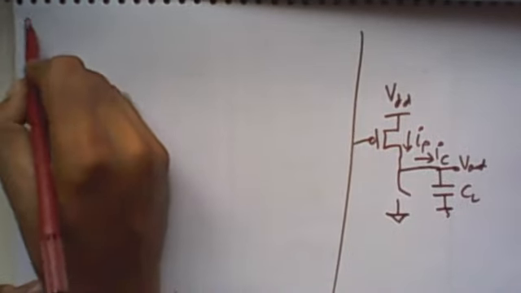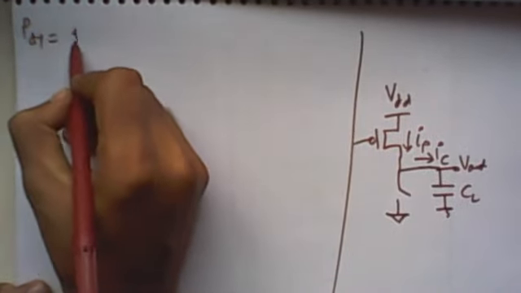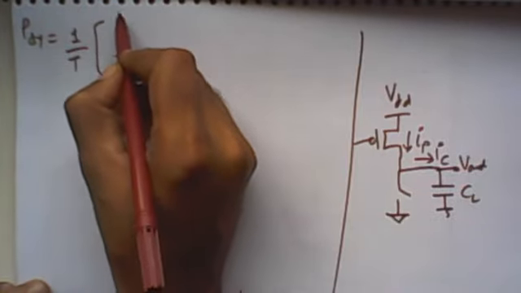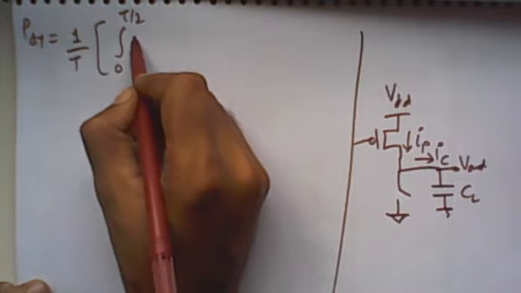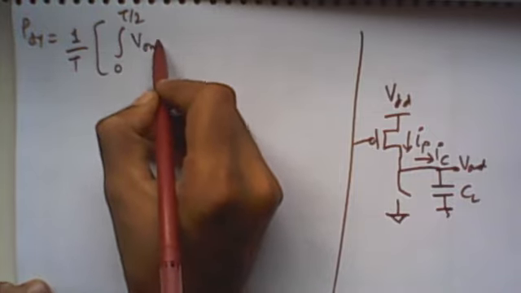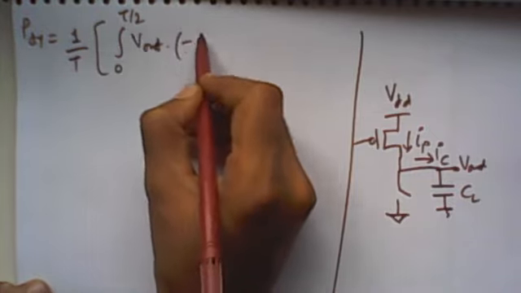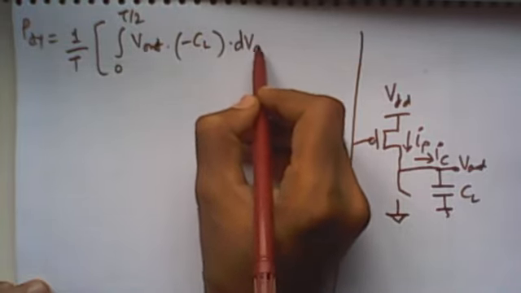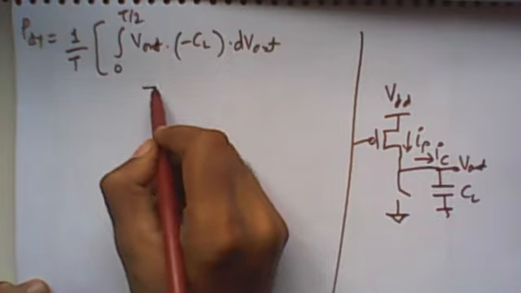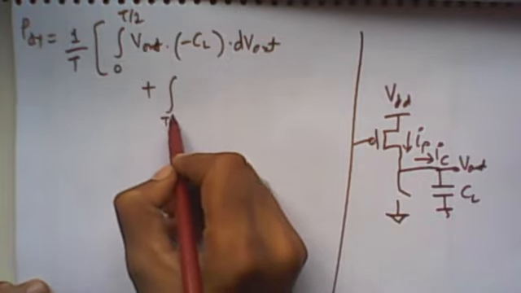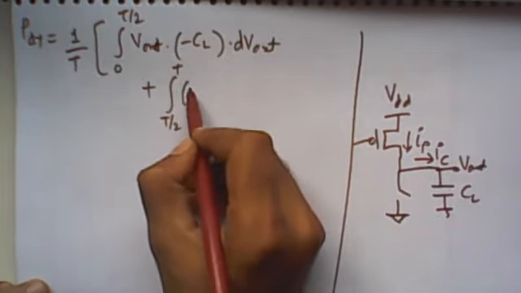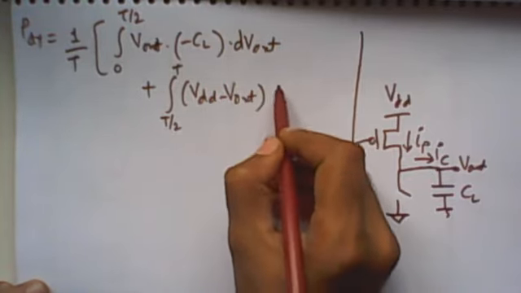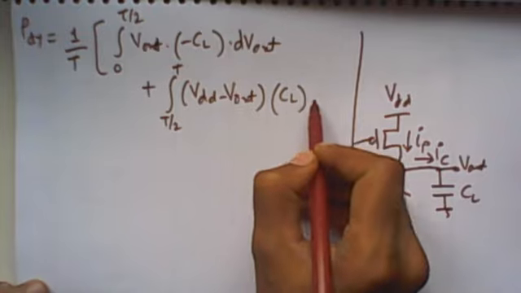So power dissipation is 1 upon T integration of 0 to T by 2, V out into minus C load into dV out, plus T by 2 to T, VDD minus V out into plus C load into dV out.